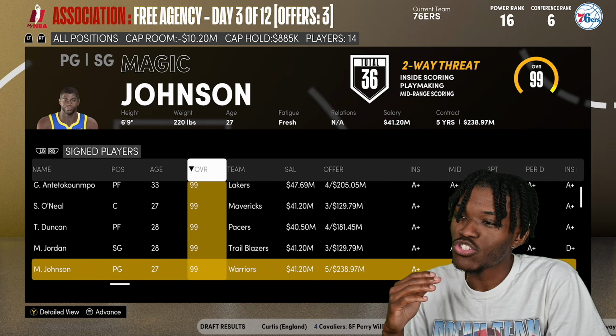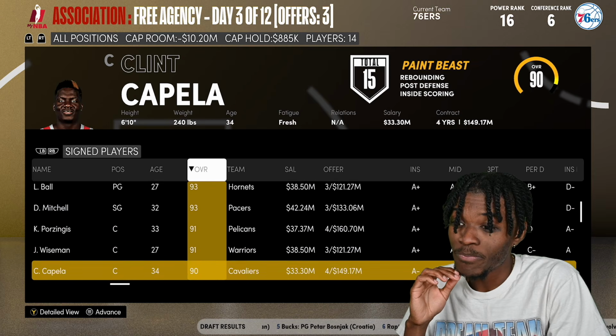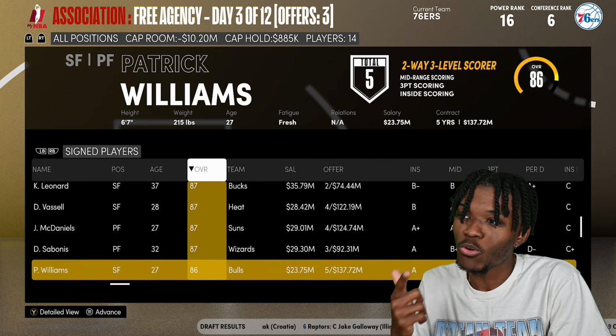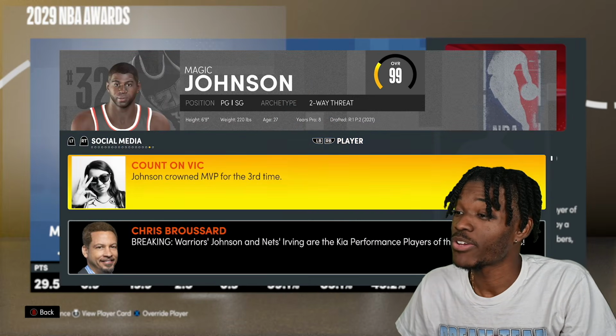Michael Jordan went to the Blazers. The Warriors keep Magic Johnson, so that's amazing for them. That's pretty much it. LeBron and Bill Russell have signed extensions, so it's going to be a few years before they hit free agency. Magic is back with another MVP award, man.